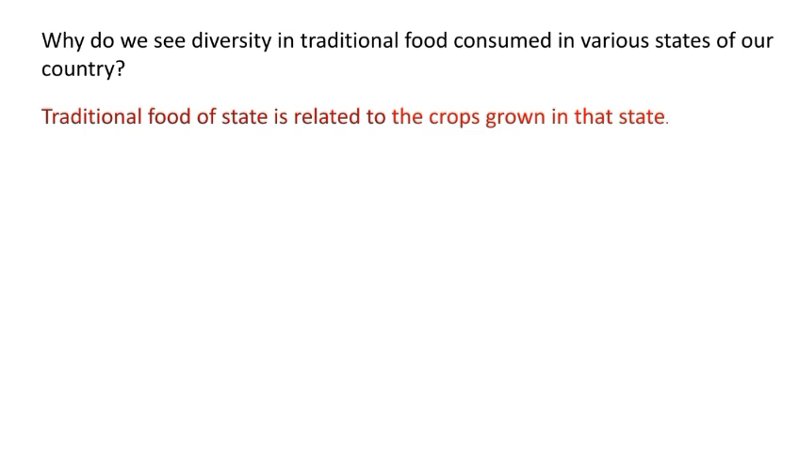The traditional food of a state is related to the crops grown in that state. The diversity of the traditional food consumed depends on the crops grown in that state. So, different varieties of crops are grown in different states of India, and because of that, the traditional food consumed by those people also varies.